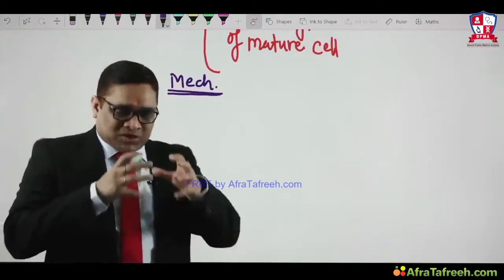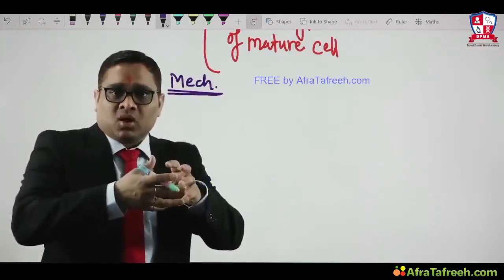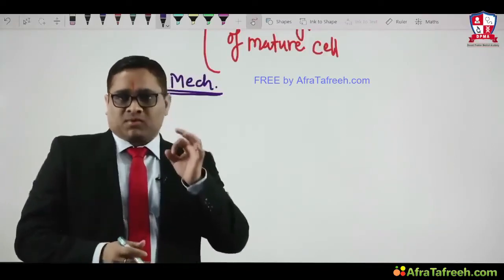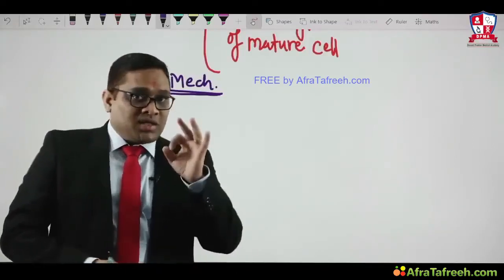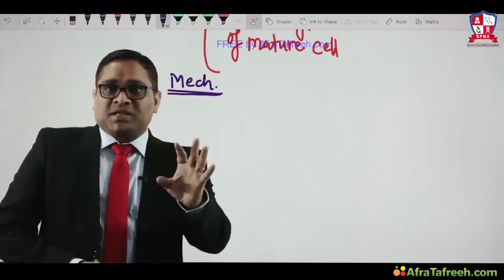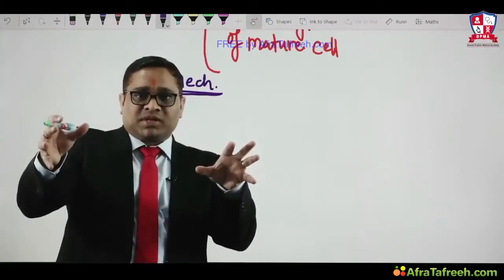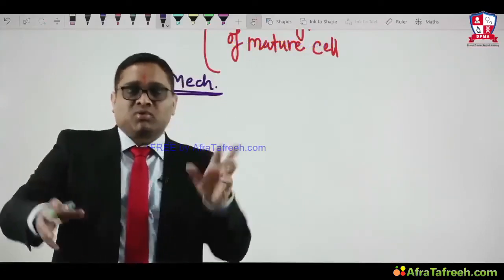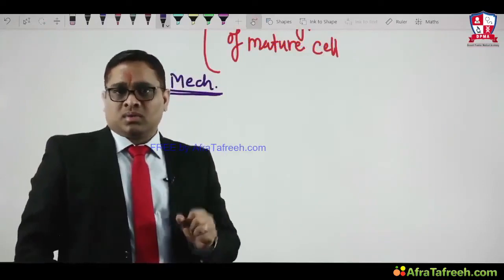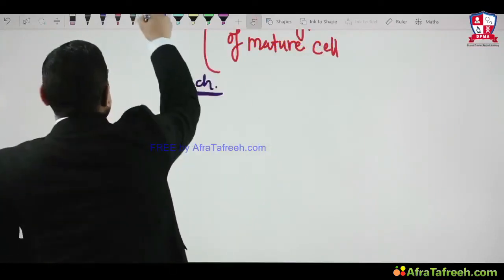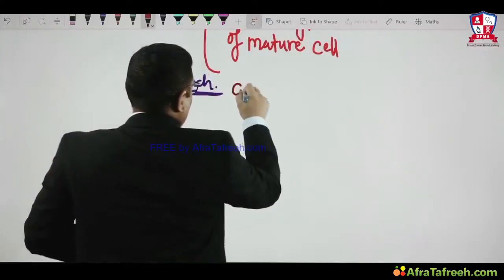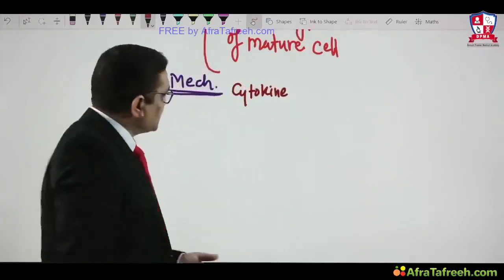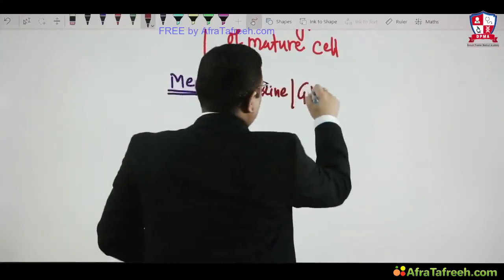Is it the mature cell reprogramming, or is it the stem cell reprogramming? That was the beautiful question. So remember, it is not the mature cell. The definition is that a mature cell has been replaced by another type of mature cell, but the concept is stem cell reprogramming. How? Because of cytokine release during inflammation or during any other process, or because of growth factors.